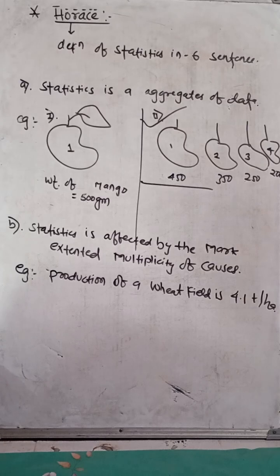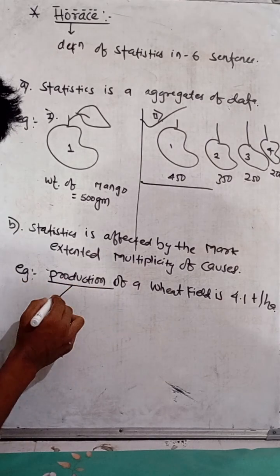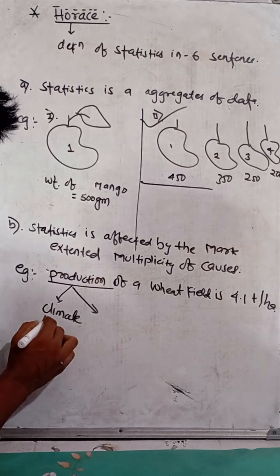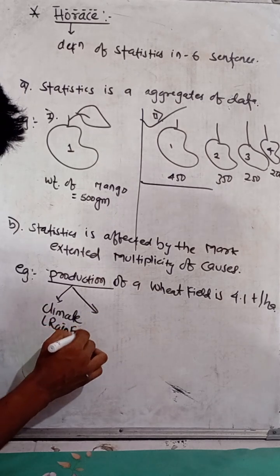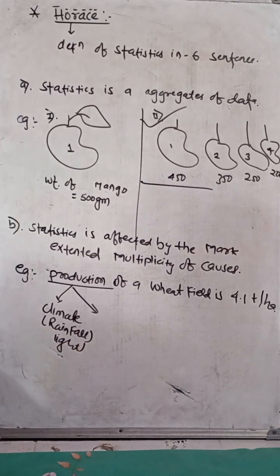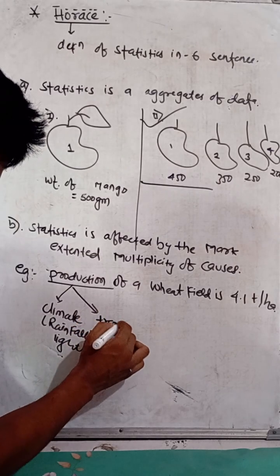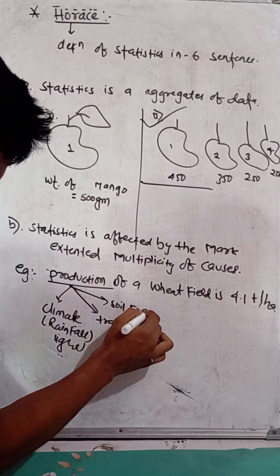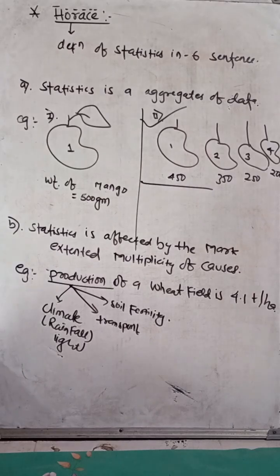This production is affected by many factors like climate, rainfall, light, transport, and soil fertility. All of these are the factors that affect the statistics.